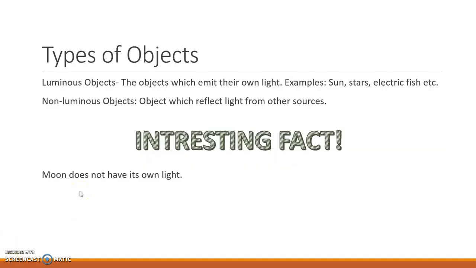The types of objects. There are two types of objects, luminous objects and non-luminous objects. Luminous objects are objects which have their own light, for example, the sun, stars, and some electric fishes, and there are various types of fishes and insects also. Non-luminous objects are the objects which reflect light from other sources, for example, planets. And the interesting fact here I've given is that the moon does not have its own light.